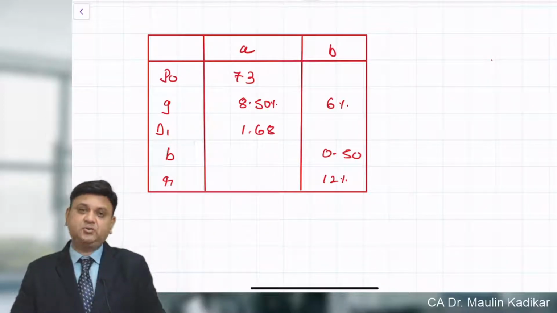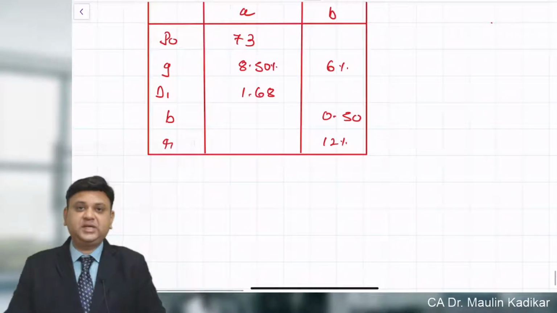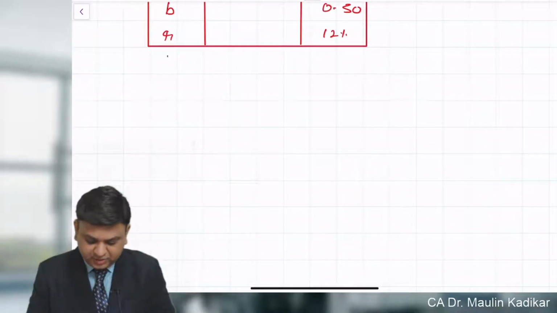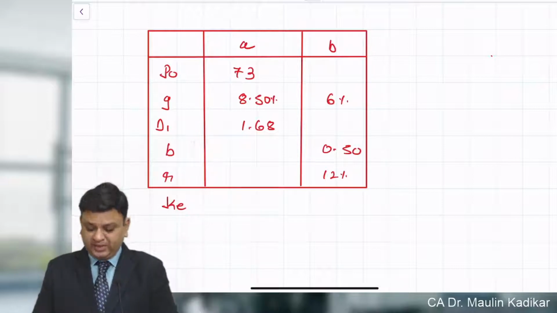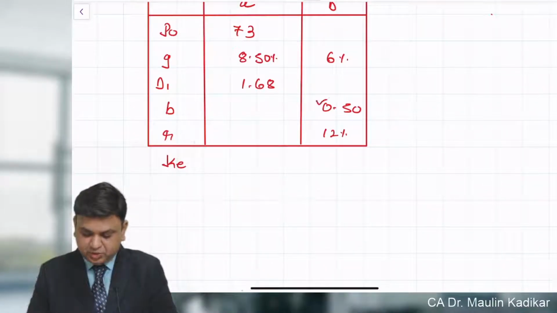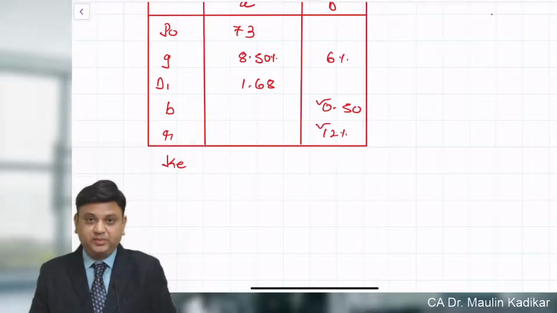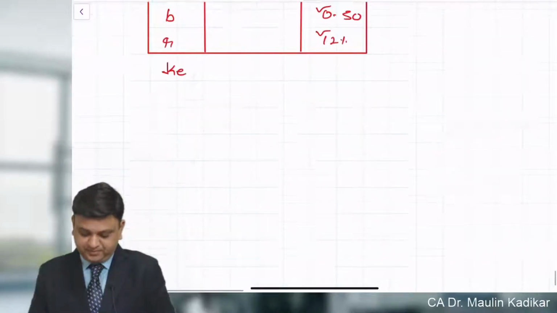Let us see how to make the calculation of the answer. See friends, in the second part of the question, we are required to compute the cost of equity. We have been provided with the information about the retention ratio. It is 50%. Rate of earning is 12%. Based on that, the growth rate is calculated.